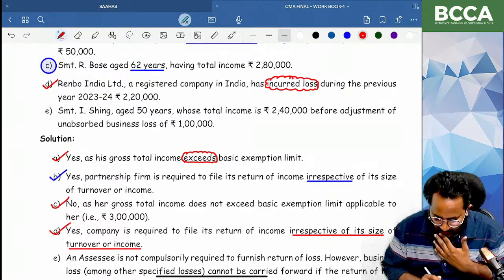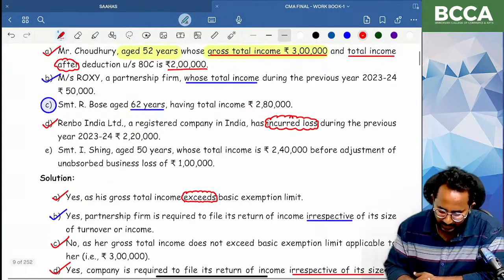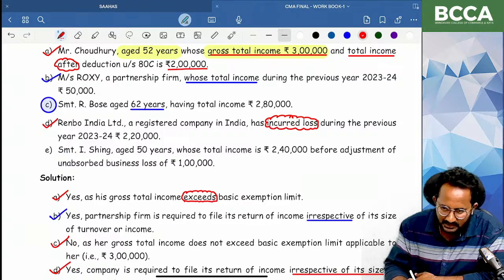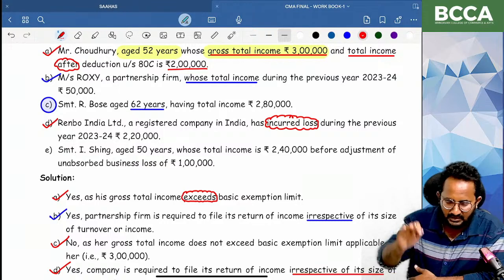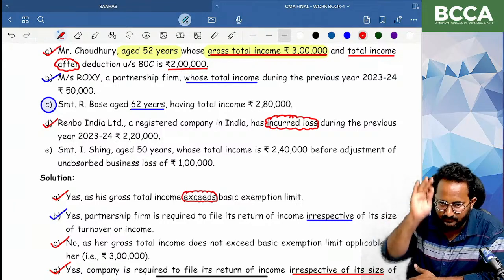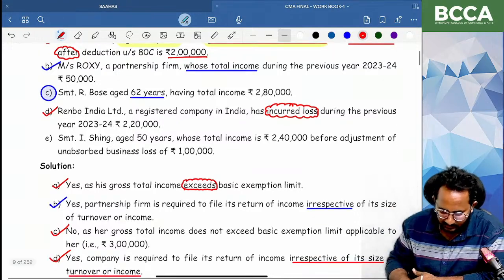Company, partnership firm, definitely they are required to file the return of income mandatorily. Another reason is, if you want to carry forward these losses to the next year, you have to file the loss return. But normally for companies and partnership firms, profits or losses, incomes, turnover, size, these are all irrelevant. Mandatorily every year companies and partnership firms are required to file the return of income.